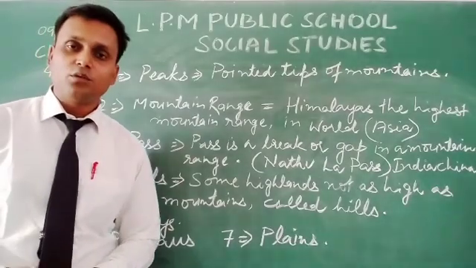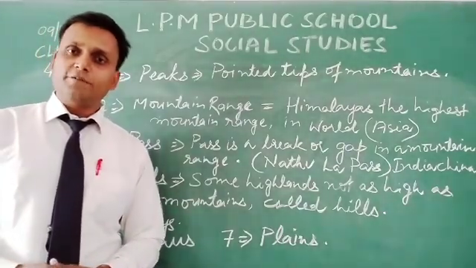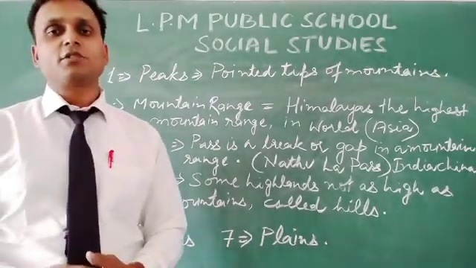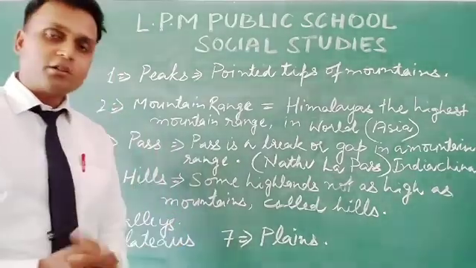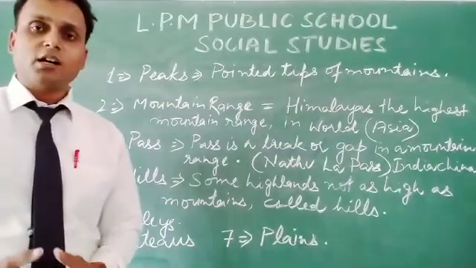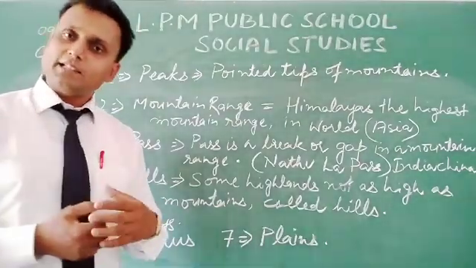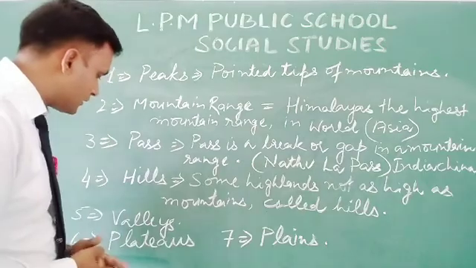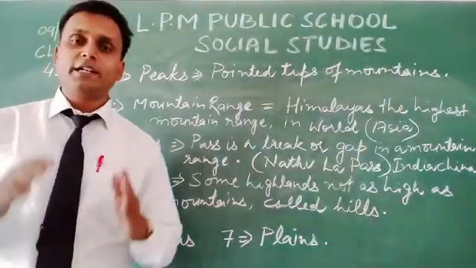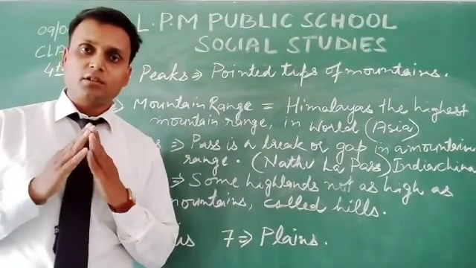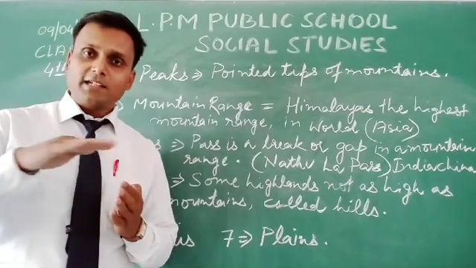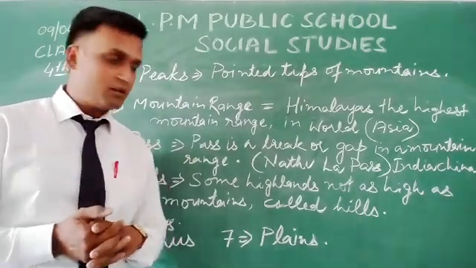After that we have plateaus. What is a plateau? A plateau is also a landform which goes upward from the land surface. It is also a rocky formation which goes upwards from the land surface, as compared to mountains. But the difference is, plateaus don't have a pointed hilltop. Plateaus have a flat surface like a roof.